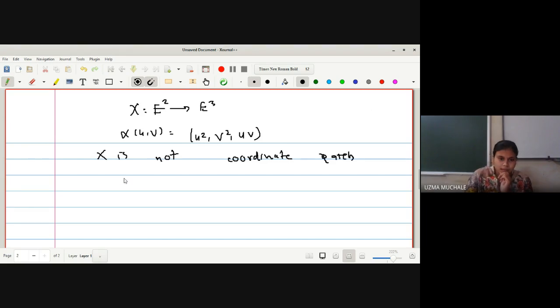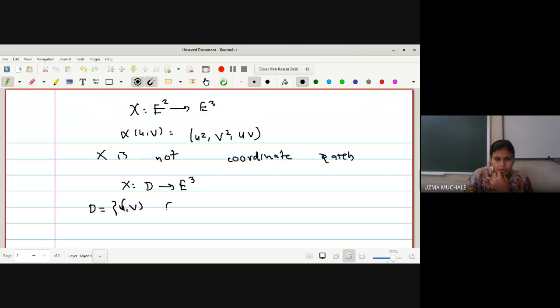Do this example carefully. You have to show that the mapping X is not a coordinate patch. Okay. Again, the same example is there, but the change is what? Instead of E2 to E3, it is D to E3. On the condition, what is D given to us for that? The domain D is here now: U and V are strictly greater than 0.